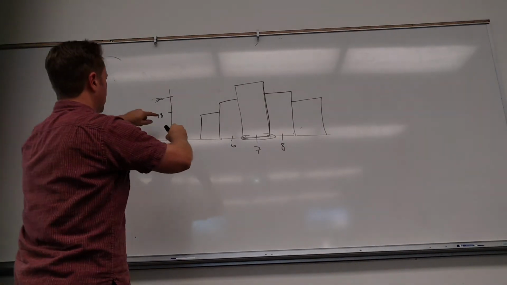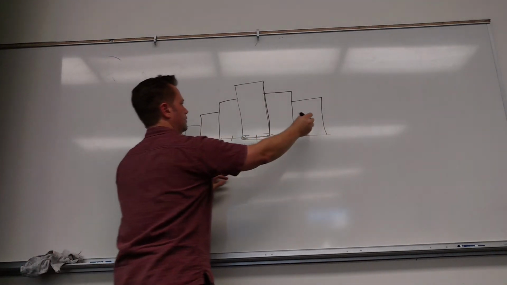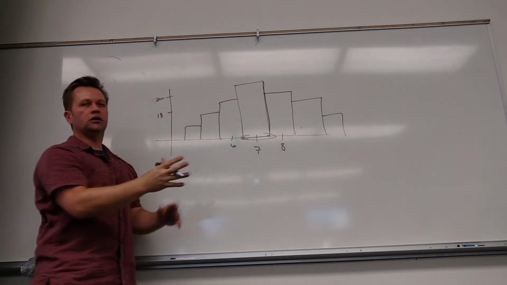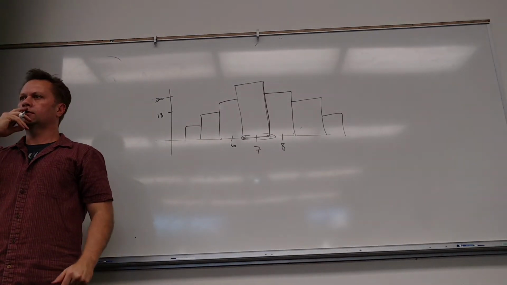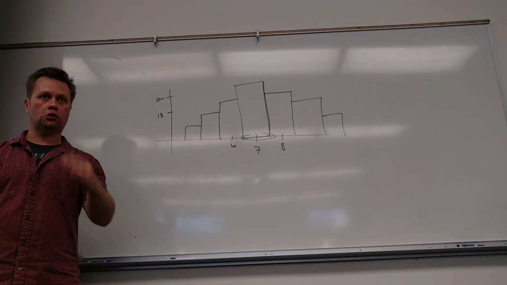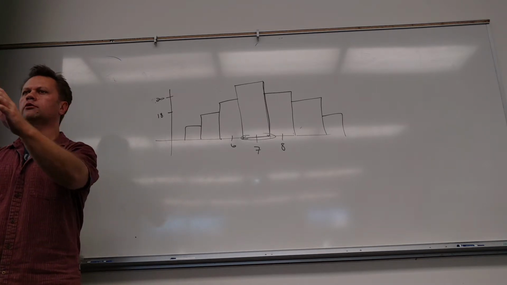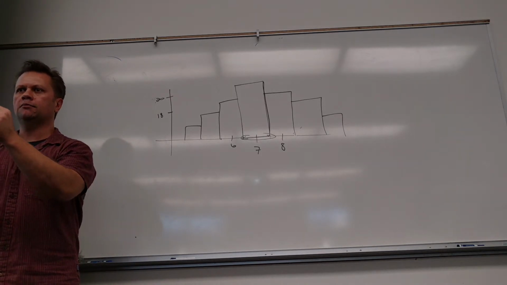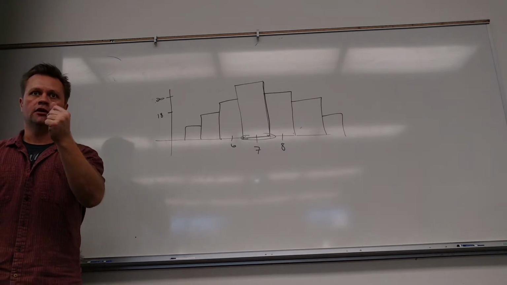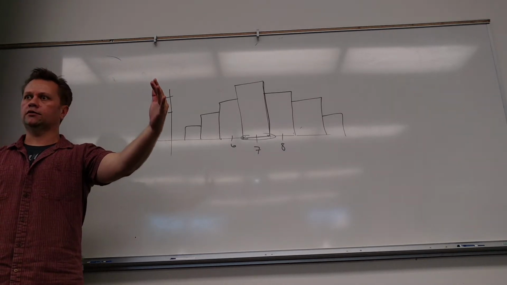12. I like it, 12. And then 6, and so forth. So what does that look like? What shape is that? Bell curve. It's a normal curve. It's very close to a normal curve. And I knew it was going to be symmetric because P is 0.5. Think about it. If P is 0.5, it's going to be symmetric like this.